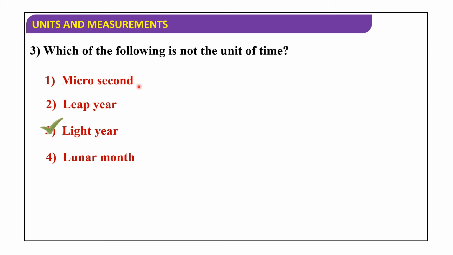Remaining all, microsecond, leap year, lunar month, are units of time. Light year is nothing but the distance travelled by light in 1 year. This is a unit of distance, not a unit of time. Okay, third option is correct.